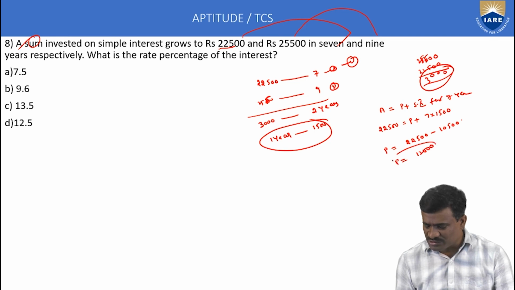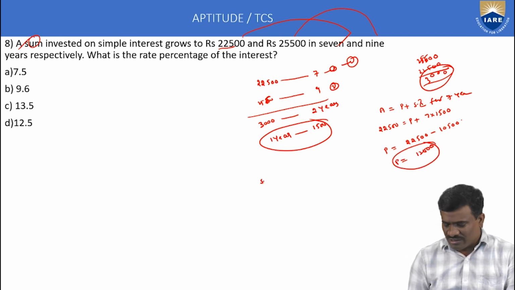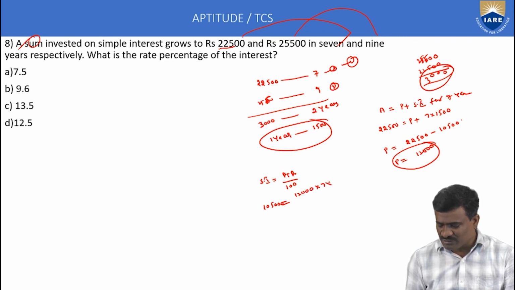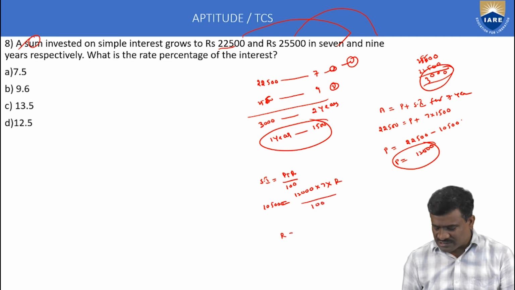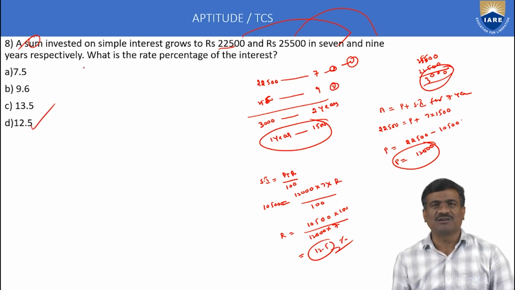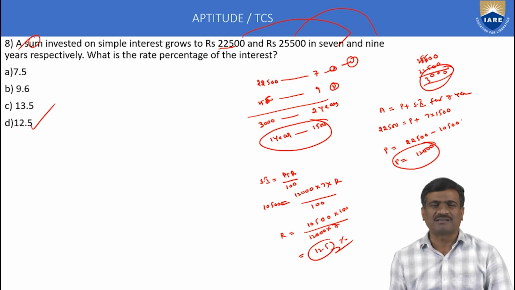Principal amount 12,000. By using the formula, SI is equal to PTR by 100. Simple interest for 7 years is 10,500, principal amount 12,000, time 7 years. Calculate the rate of interest per annum. The rate of interest per annum is equal to 10,500 into 100 divided by 12,000 into 7, which is 12.5 percent per annum. Option D only is correct. This is the 8th example, simple interest topic method.